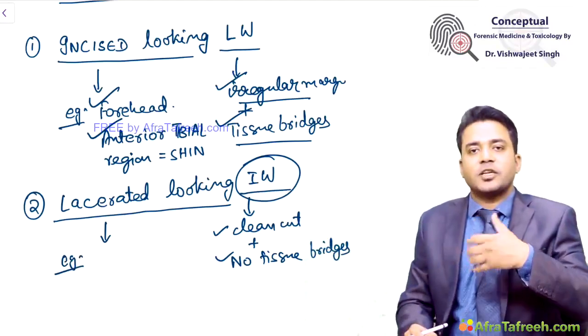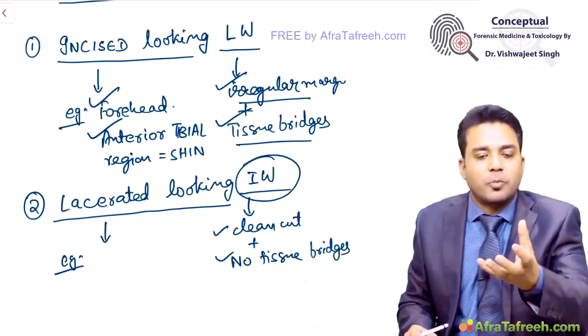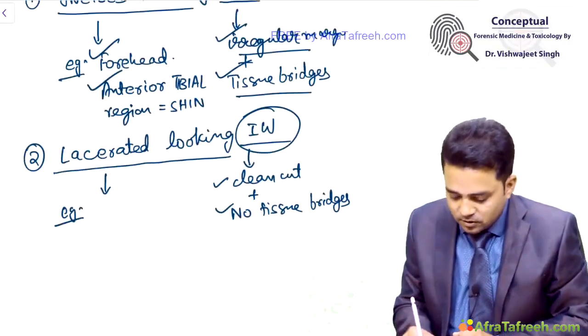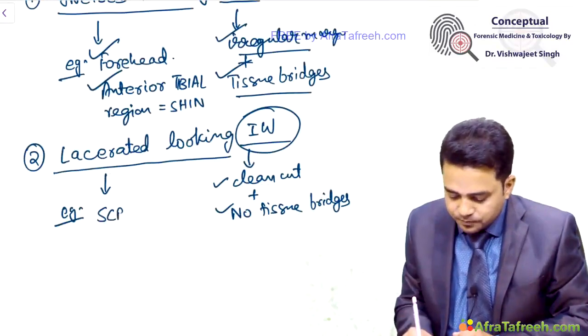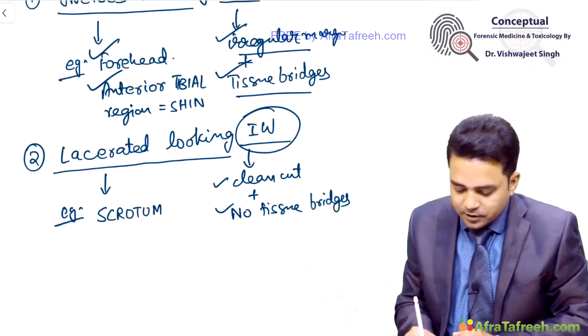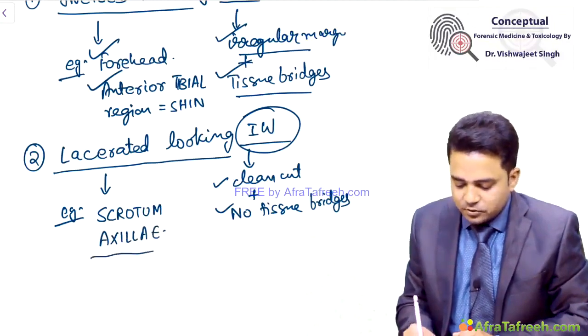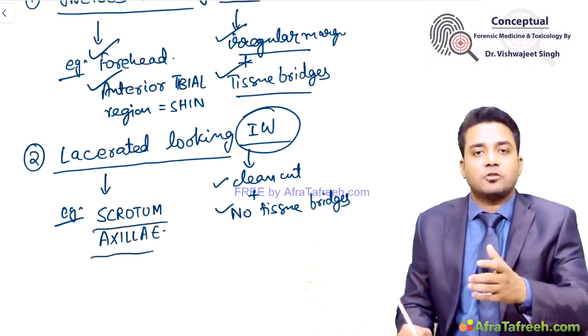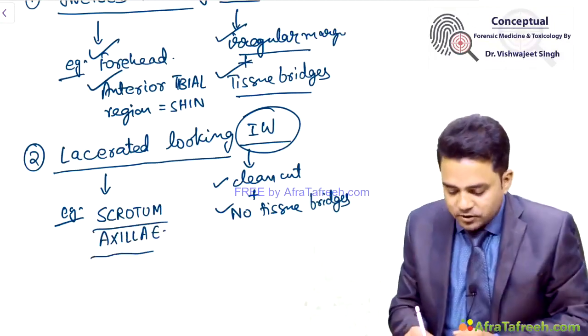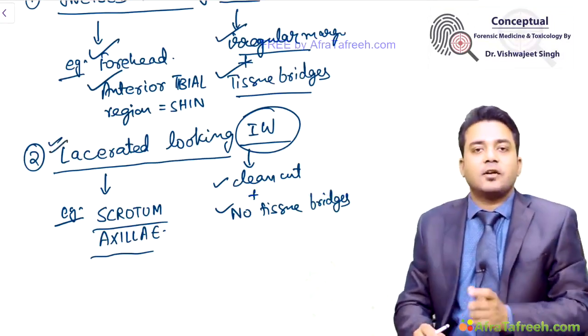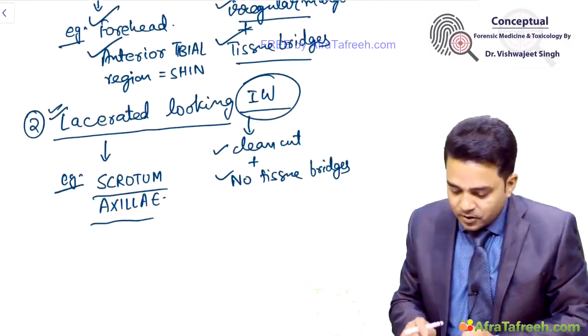Any place of the body where there are multiple rugosities or multiple skin folds, like your scrotum, like your axilla. At these places you have multiple skin folds or rugosities which will produce lacerated looking incised wounds.